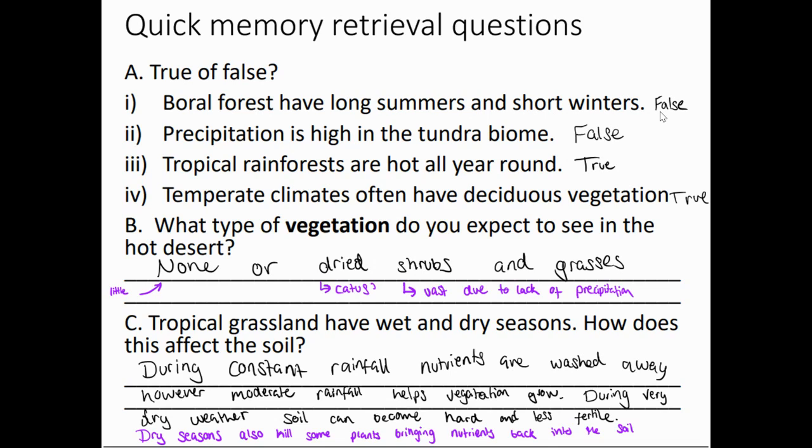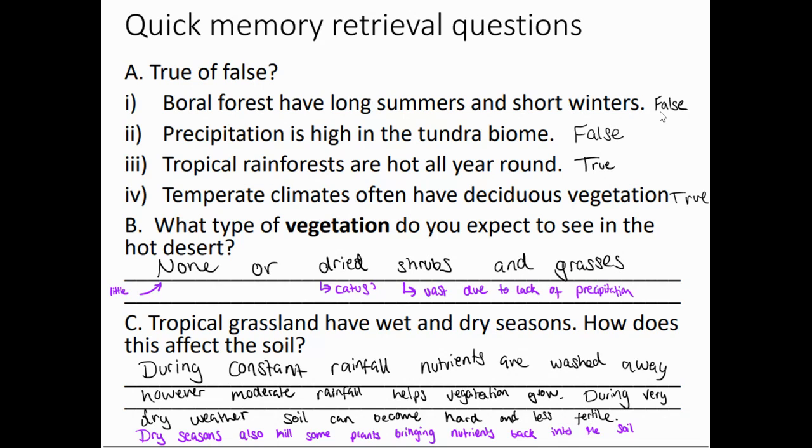So question B was looking at what type of vegetation do you expect to see in the desert? What I really like about this answer is obviously they've put none or dried shrubs and grasses, but then when they came back to their review of their work, they've said actually it's not none, there are small amounts of vegetation, and that vegetation is often cactuses.